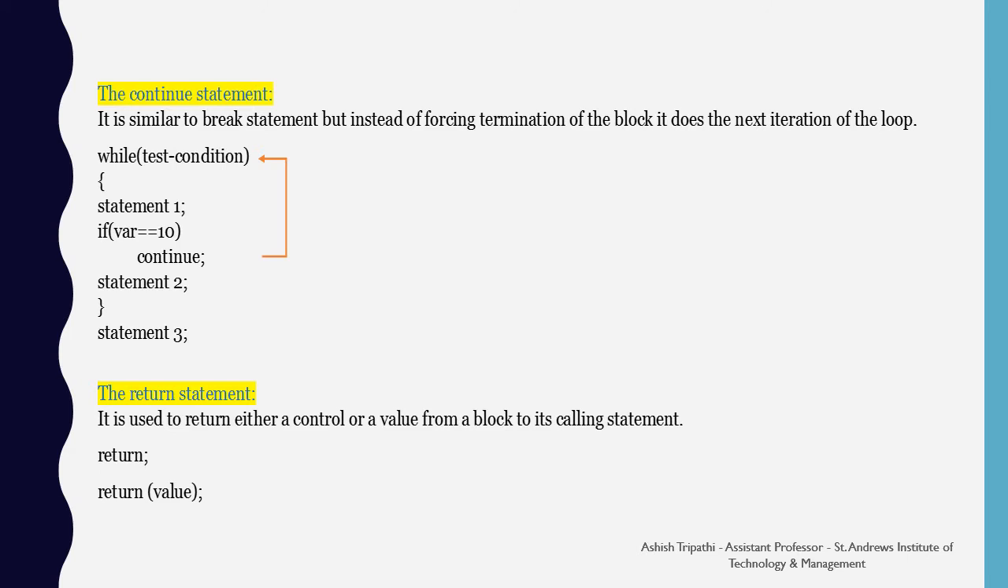The return statement. It is used to return either a control or a value from a block to its calling statement. We have simply a return statement followed by a semicolon, or return having the value followed by a semicolon. So whenever we are calling a function, then the function will either be returning only the control back to the calling statement or returning a value to the calling statement. Both types of return statements are valid in C++.